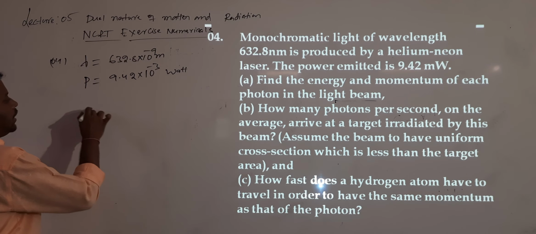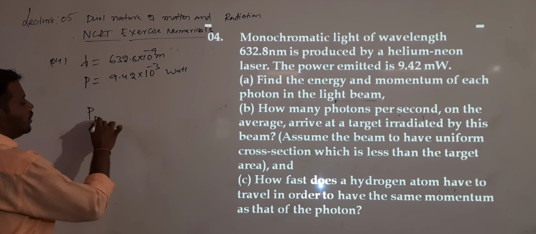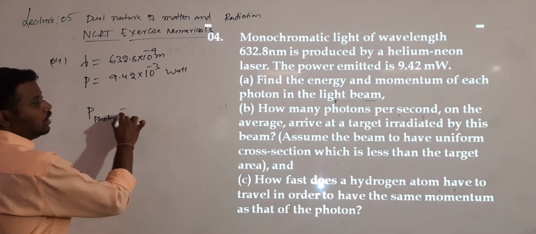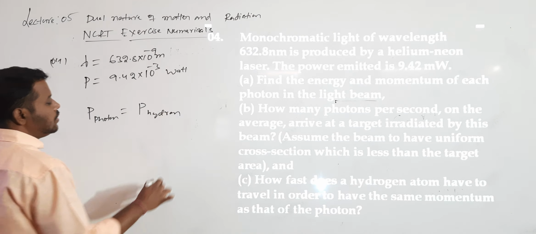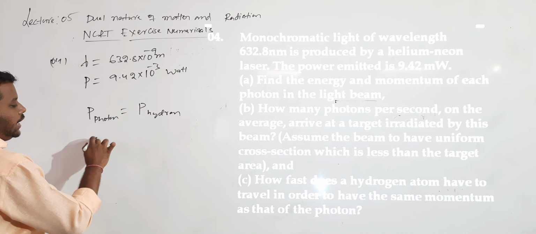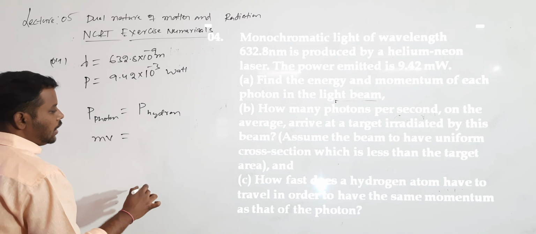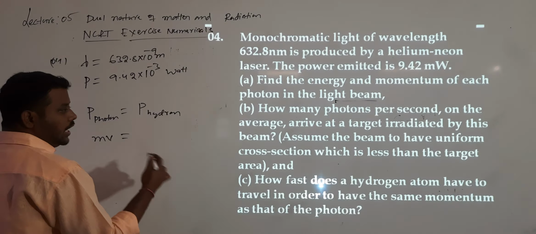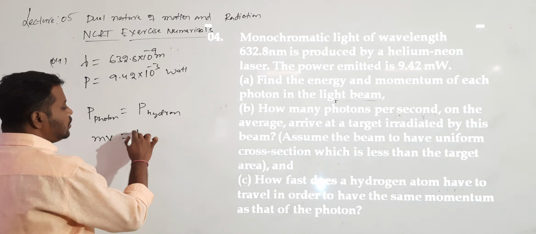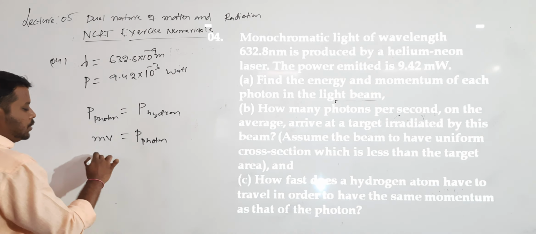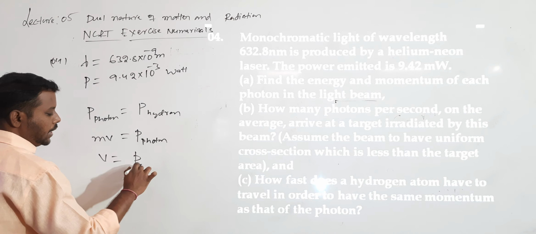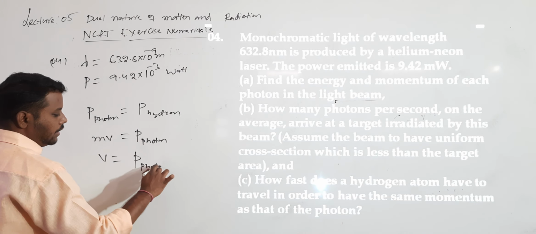Now actually what happened? The momentum of the photon should be equal to the momentum of the hydrogen atom. So what is the momentum formula? Momentum formula is M into V. Already we calculated the momentum of the photon. So from this, the V value will be equal to the momentum of photon divided by